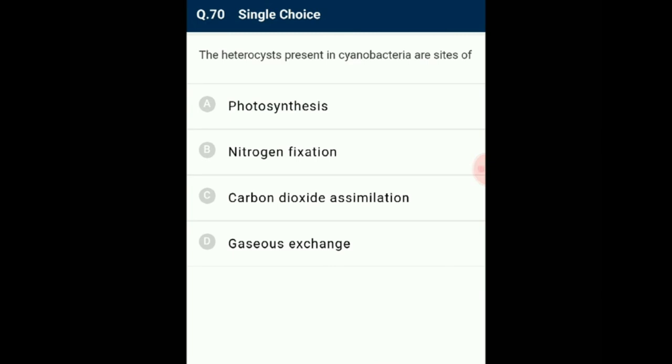Question number 70. The heterocysts present in cyanobacteria are specialized cells for nitrogen fixation. These specialized cells are larger as compared to other cells and are distinctly visible under the microscope. So the answer for this question is option B, nitrogen fixation.